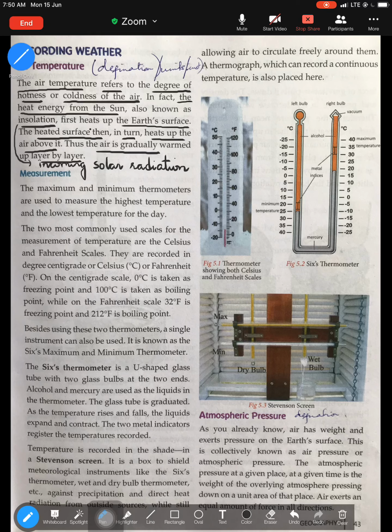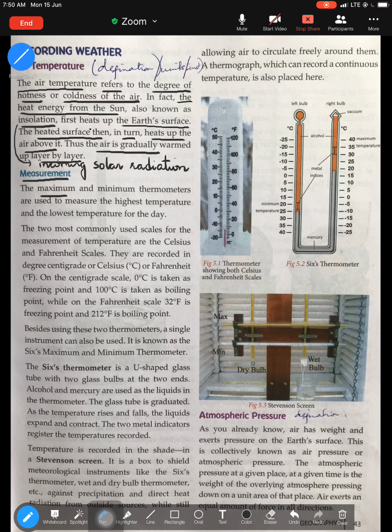Insolation is also known as incoming solar radiation, which is nothing but the heat energy or heat received from the sun. That is what is known as temperature or air temperature. Now let us understand the instrument which is used to measure air temperature.